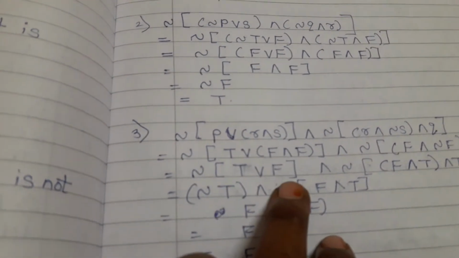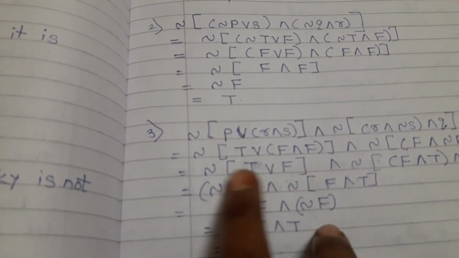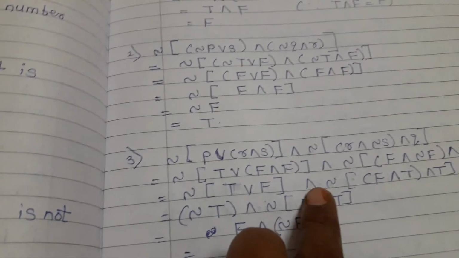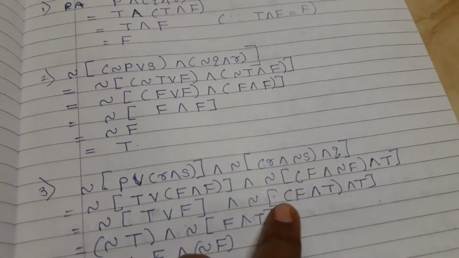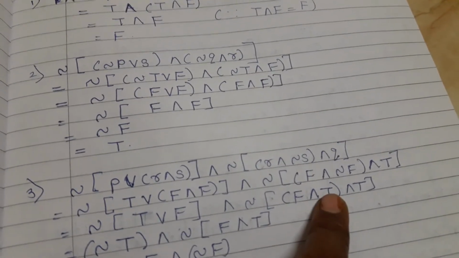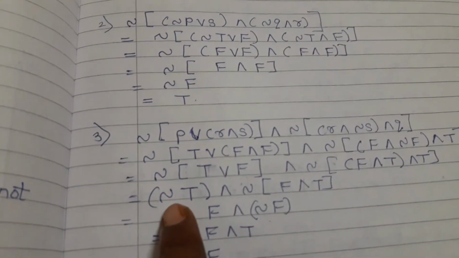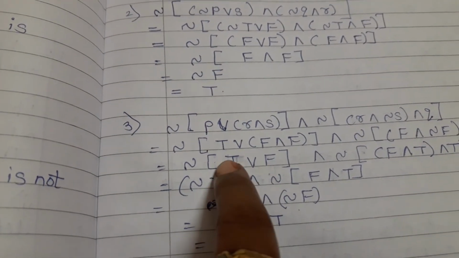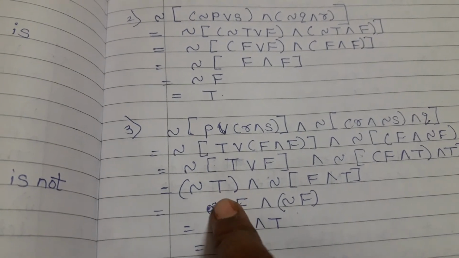If you are not writing these brackets, then you are going to go wrong. Negation of T or F and F is nothing but F, and negation of F and negation of F is nothing but T and T. Similarly, T or F is the disjunction. Therefore if any one of them is true, then it is true.